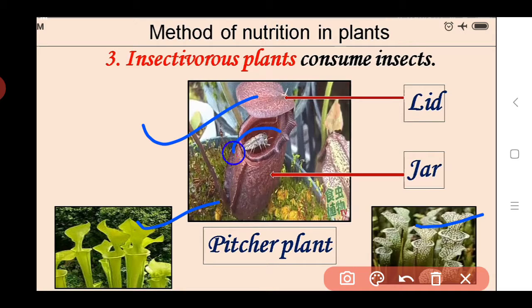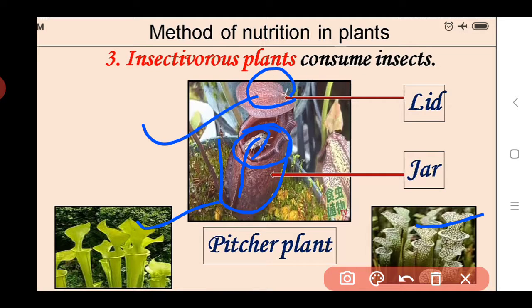If we see this picture, this pitcher plant consumes insects. If any insect goes inside this pitcher plant's mouth, if we see the shape of this pitcher plant, it is a jar-like shape, and above this there is a lid of this jar.